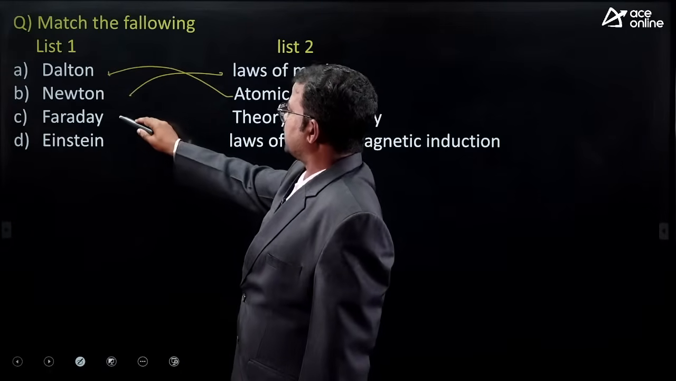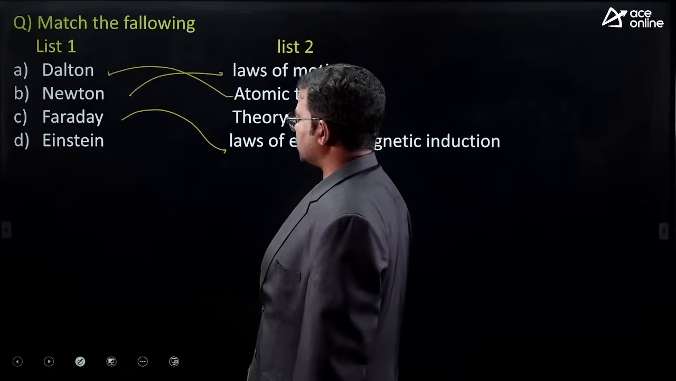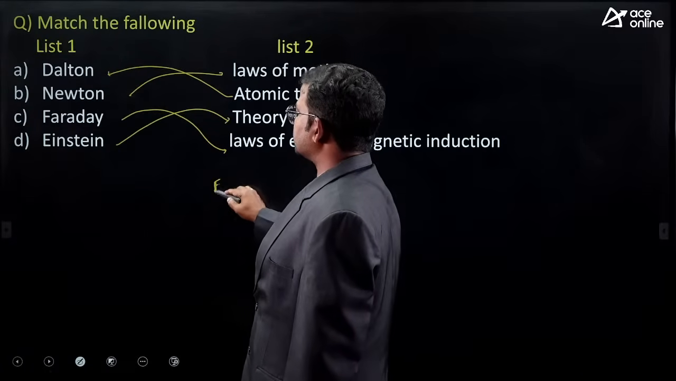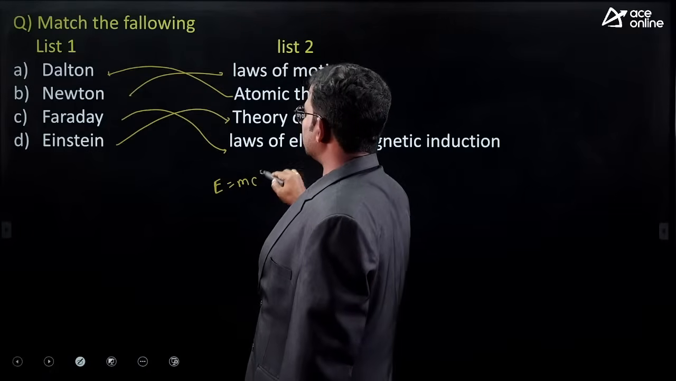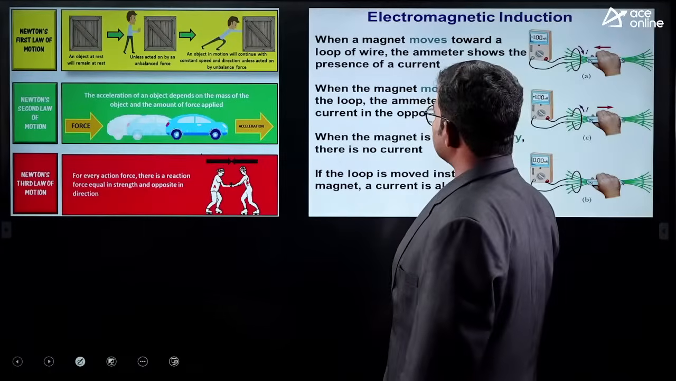Next, Faraday's laws. Faraday's laws are related to the law of electromagnetic induction. Next, what about Einstein? Relativity theory, E is equal to mc square. Okay, so this is the matching of the given options, right?